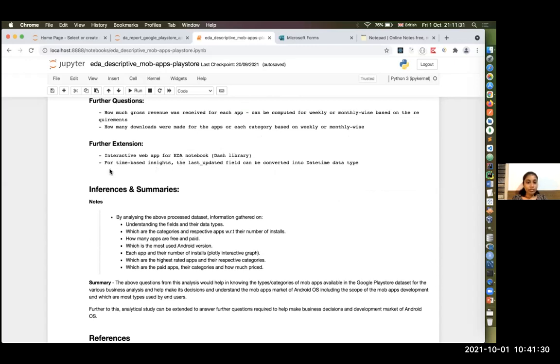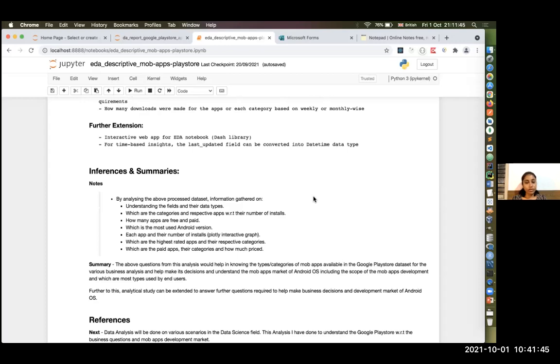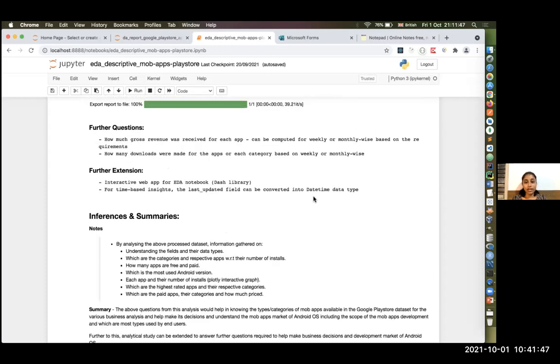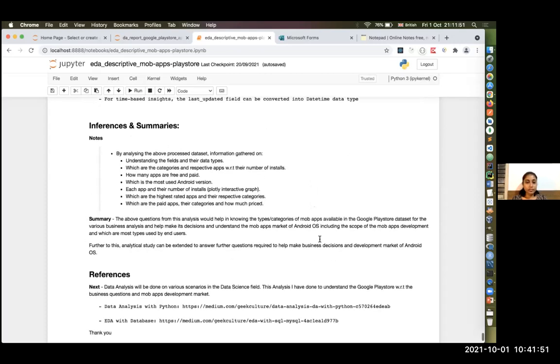And for any time-based insights, especially in this data set example, the last updated field has to be converted to the datetime data type, if we are going to use that column extensively to analyze the next set of requirements.